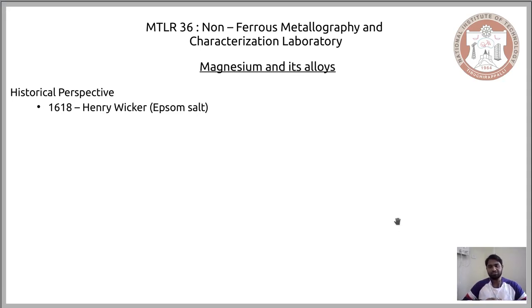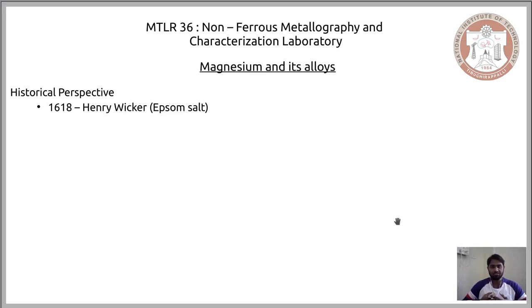They referred to this salt as Epsom salt because that was the place where this farmer Henry Vicker and his family, along with his cattle, were living. This was the first source of magnesium sulfate, or Epsom salt, which is even used today for its medicinal value. So the first usage of magnesium was in the form of Epsom salt for its medicinal value.